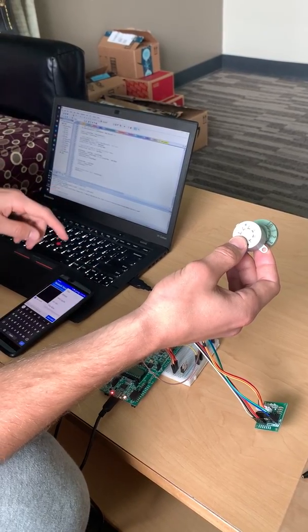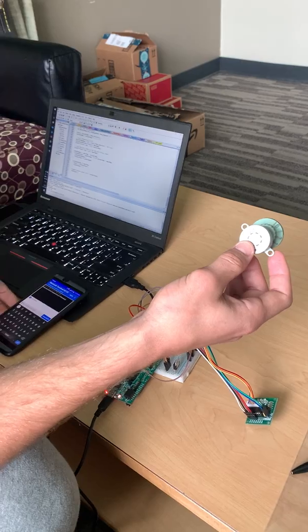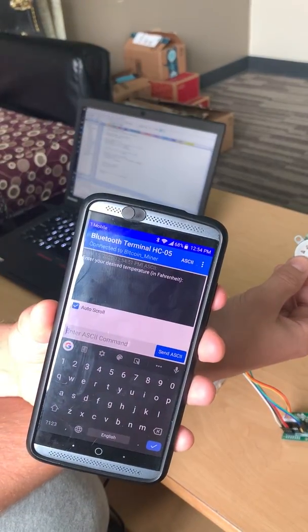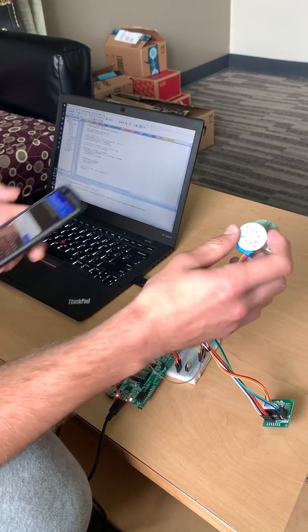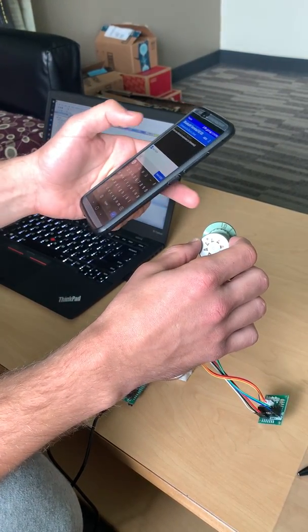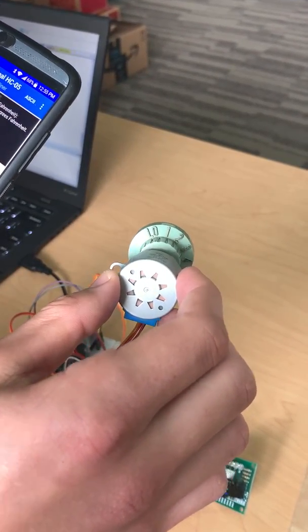All right. So we're going to reset this board here. We're going to input the temperature. So we're going to do 85, which is our max. And you see here that the motor is set to low. That's the lowest temperature setting that we have right now. So we're going to send ASCII, and now it's moving.